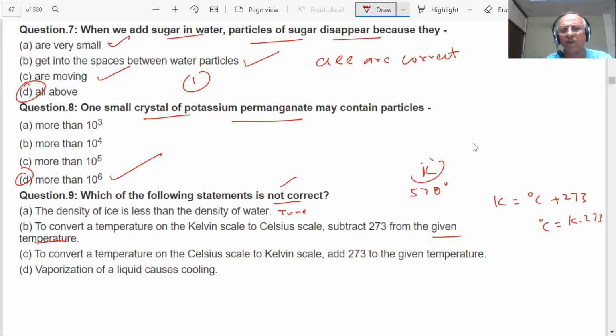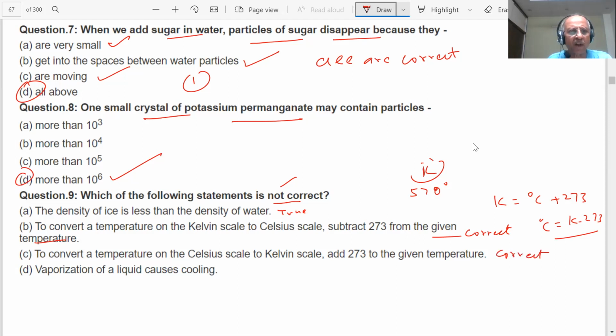Then what is wrong with this? Is it wrong? No, sir. This is correct. Next, to convert temperature on the Celsius to Kelvin, add 273. Sir, this is also correct.